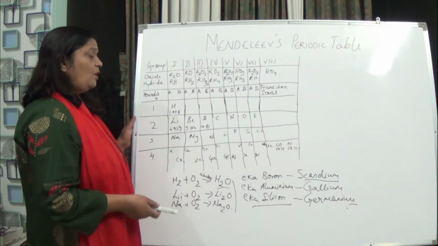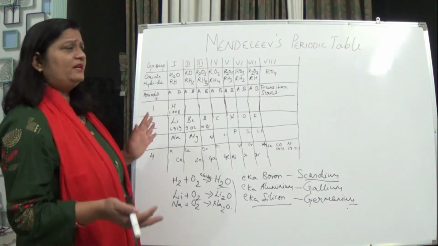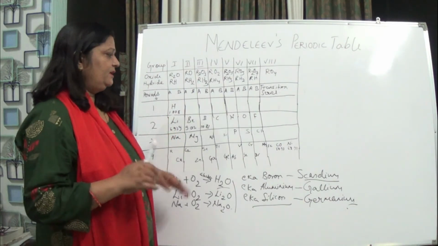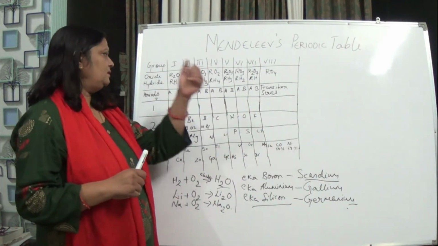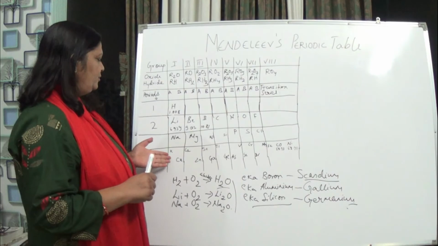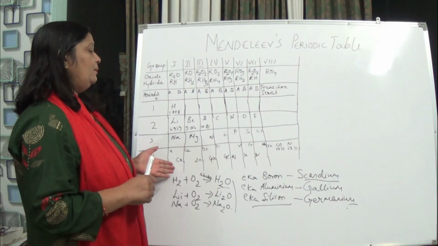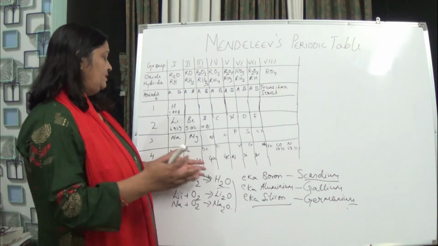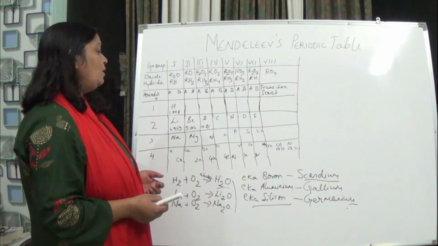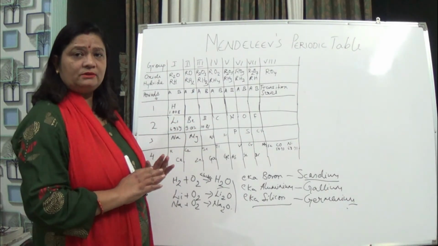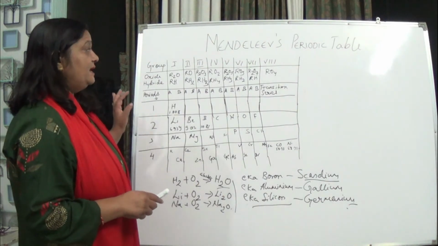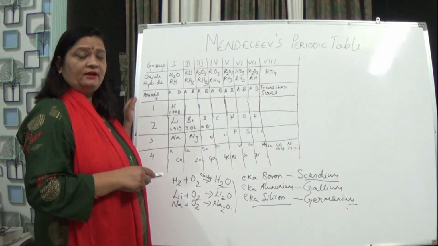This was not explained by Mendeleev properly, neither the position of cobalt and nickel, nor why he kept potassium and copper in one slot, nor the similar elements in different slots.